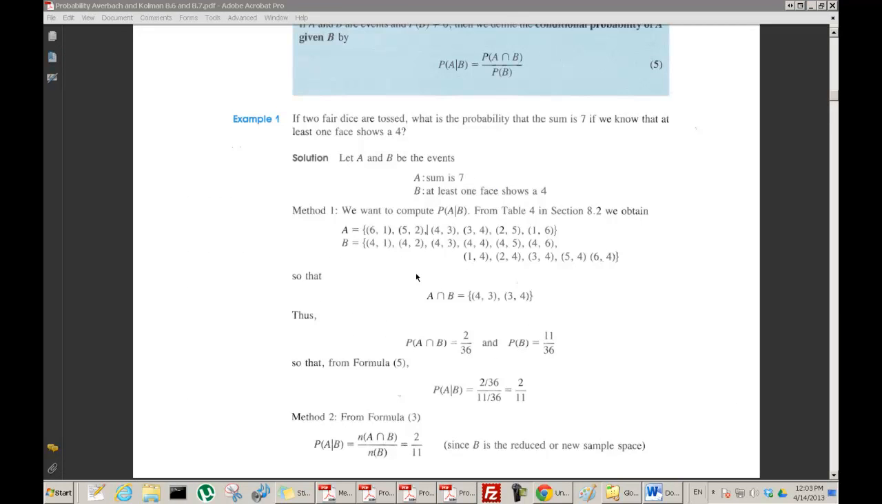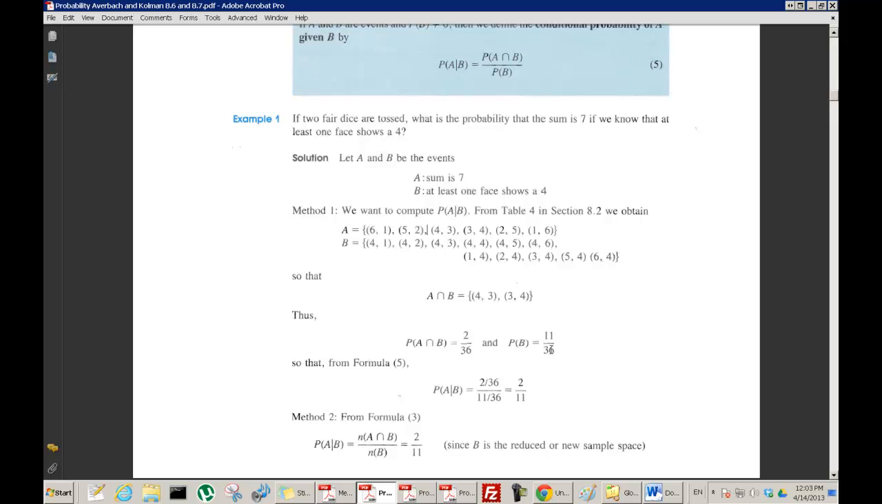So now what's A intersect B? Because we're going to need to know A intersect B to do this calculation. So A intersect B is where you get at least one 4 and the sum is 7. So that's 4,3 and 3,4. Right? The intersection of A and B is that. So what's the probability of that? Well, there are 2 of those out of all 36 possibilities, so it's 2 out of 36. And what's the probability of B? Because we're also going to need that. So here's B, and there were 11 of them, so it's 11 out of the 36 possibilities.